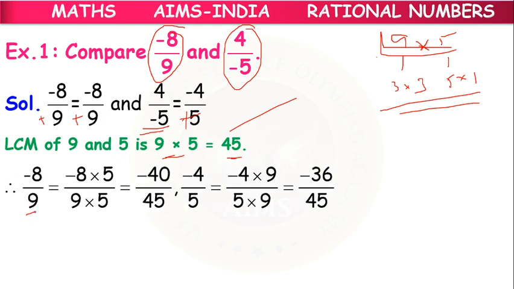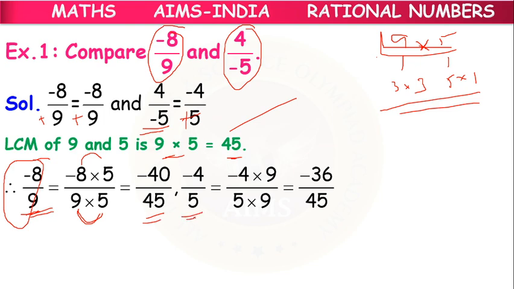Now the next step is to write the denominator as 45. So minus 8 by 9, how to write it with denominator 45? We have to multiply by 5. But the given rational number's value should not change, so both numerator and denominator are to be multiplied by 5. Then we get minus 40 by 45.